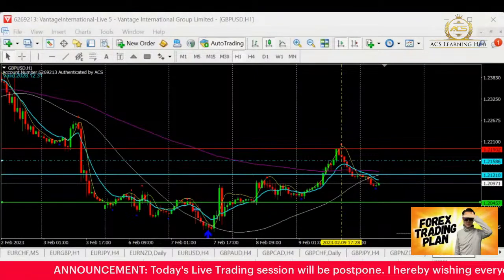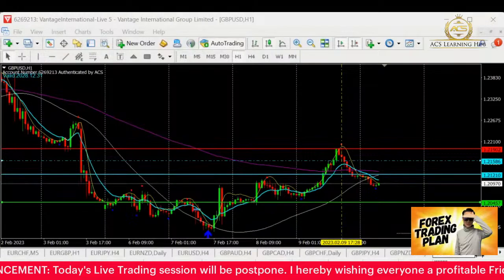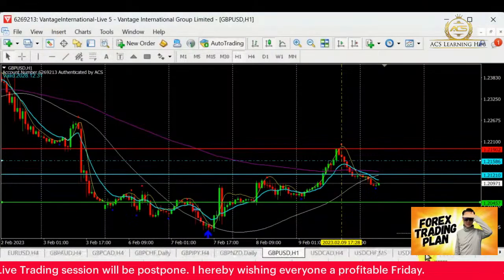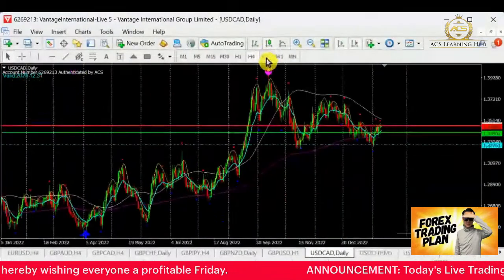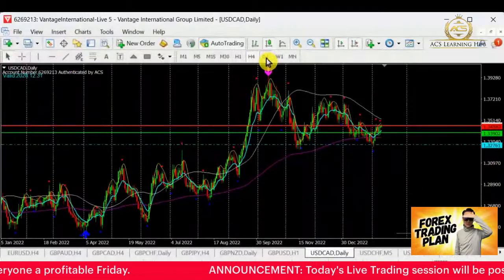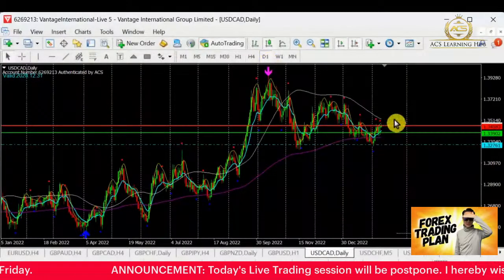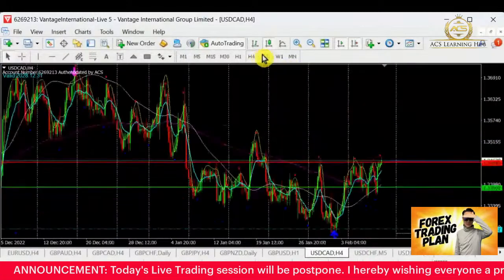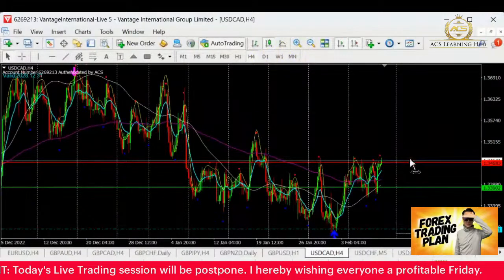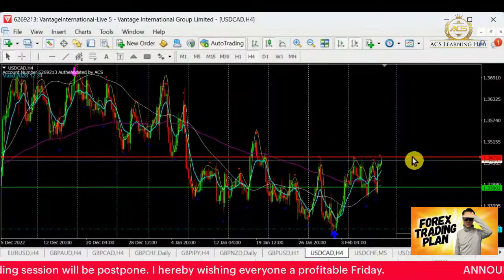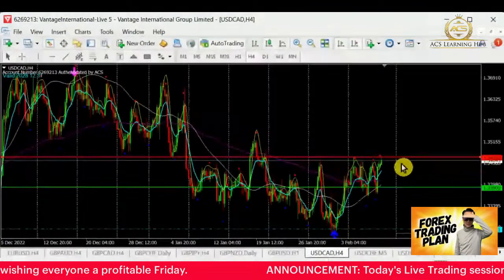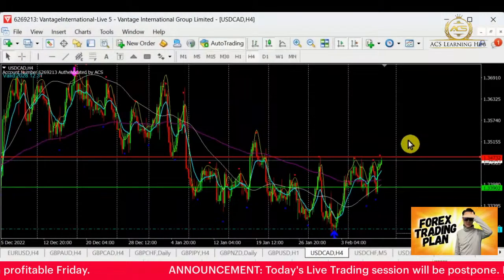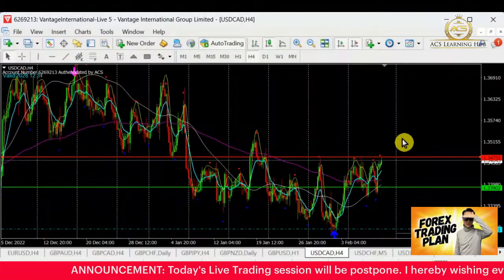Next to go, Dollar CAD. Let's take a look at Dollar CAD. Over here, we are now looking into some pullback. It is still looking for some resistance, so I'm actually looking out for the resistance out here. They have tested once and are now going back for the retesting. So let's wait for the retesting first before we actually take action.